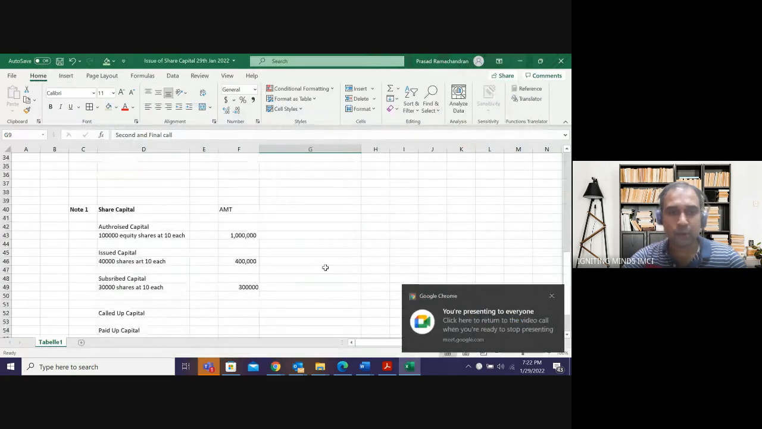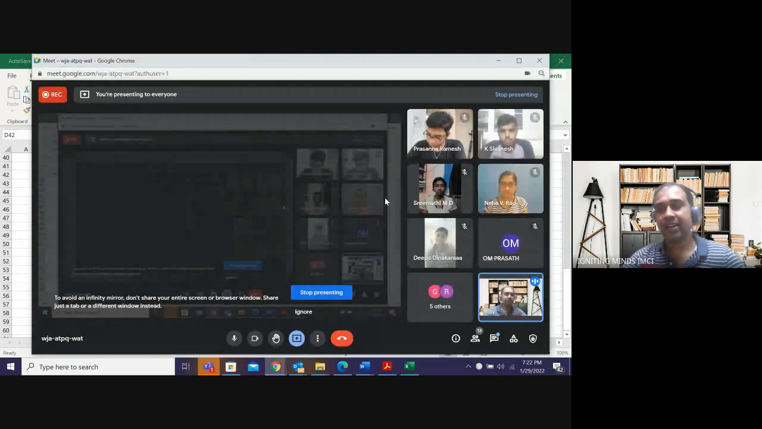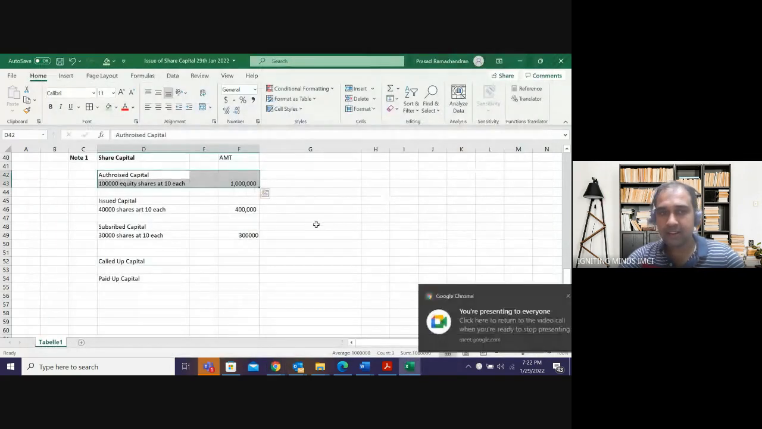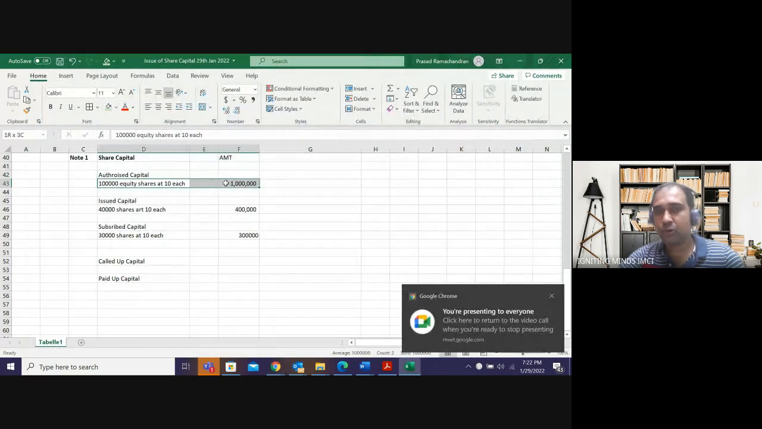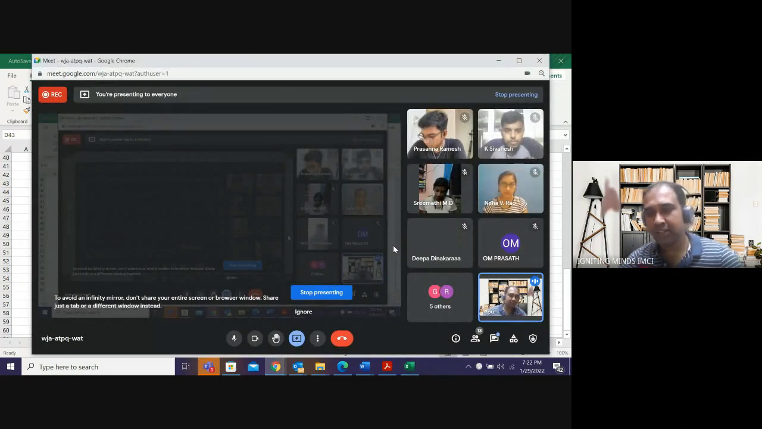So I was discussing authorized capital. Authorized capital is the maximum that the ROC has given me permission for, right? I am getting permission for 10 lakh, but I don't want 10 lakh now. I want only 4 lakh. So I issued 40,000 shares at the rate of 10 each.